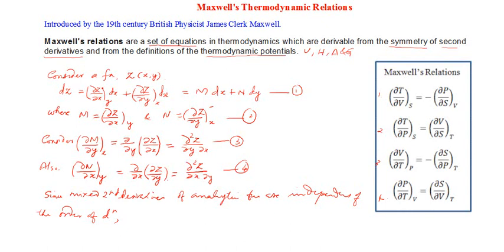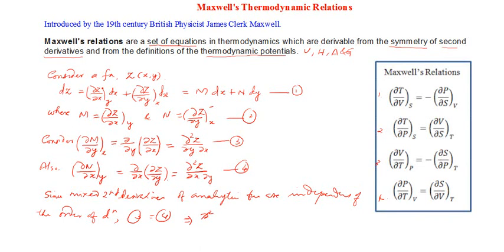Okay, so I can say, what is the conclusion? 3 is equal to 4. 3 should be equal to 4. Or what is the conclusion? The conclusion is that ∂² terms, I can just get rid of that. So right sides are equal, so can you just equate to the left side?